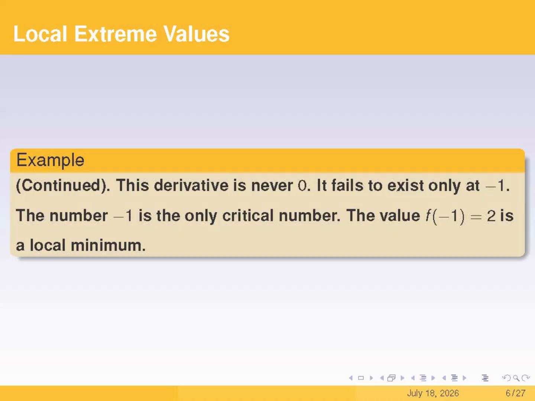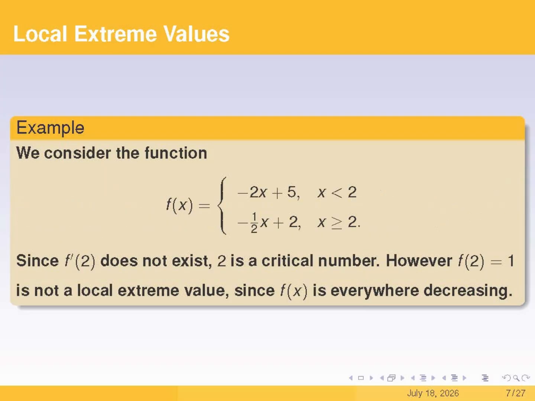When x is less than -1, the derivative is -1, which is negative, so the function f is decreasing on the left side of -1. And when x is greater than -1, the derivative is 1, which is positive, meaning that the function f is increasing on the right side of -1. Therefore, this proves that the function f has a local minimum at x equals -1. This example shows that a critical number is not always an extremum.